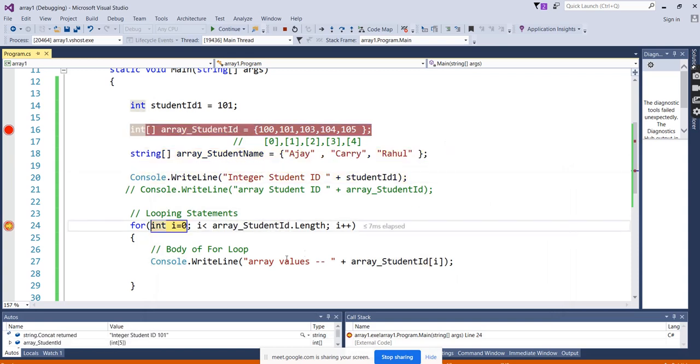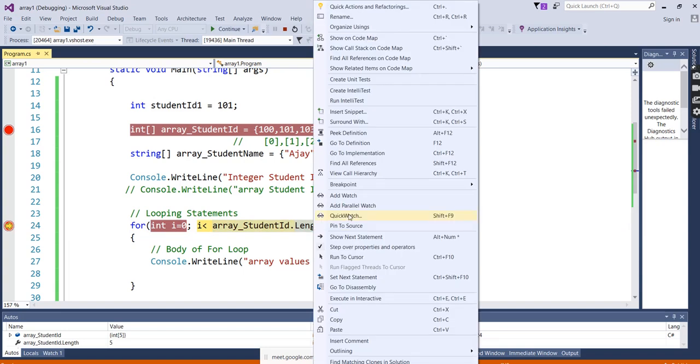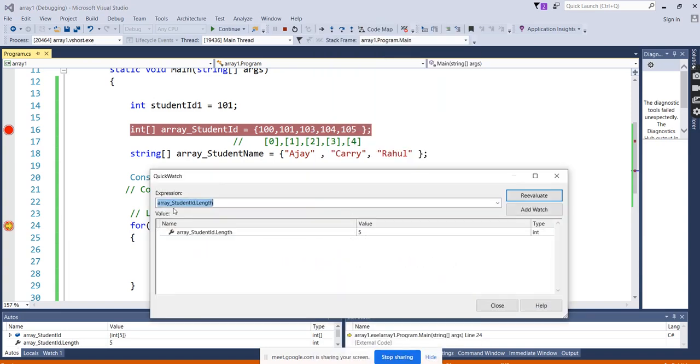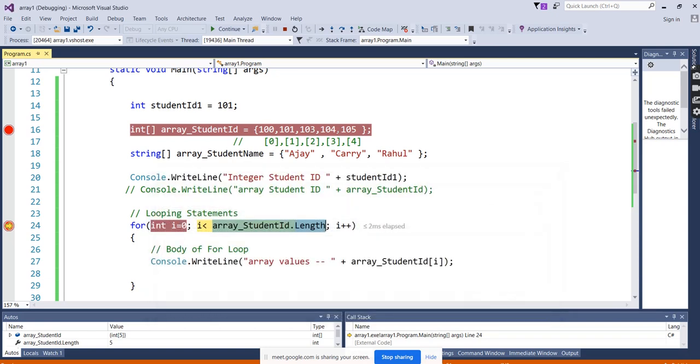Press F10, and the index initialization is 0, and you can see the length. What is the length? Length is 5. If you want to be more clear, select this part, right click, quick watch. You can see student.length is 5. 1, 2, 3, 4, 5. So the length property will show the size of the array, whatever size you have kept for the array. Press F10.